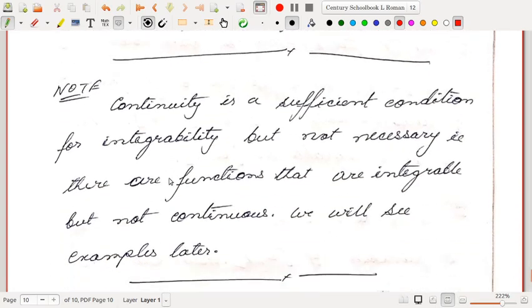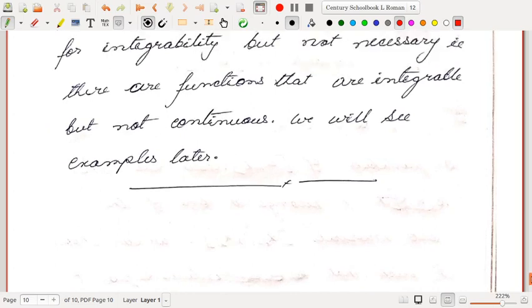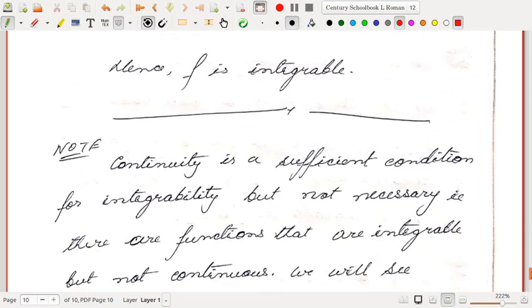It is to be noted that continuity is a sufficient condition for integrability. Every continuous function is integrable, but the converse is not true, that is, continuity is not a necessary condition for integrability. There are many functions that are integrable but not continuous. We will see those examples later in the very next video. So thank you for today.